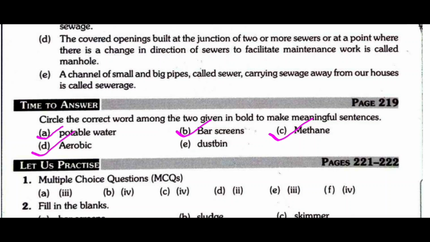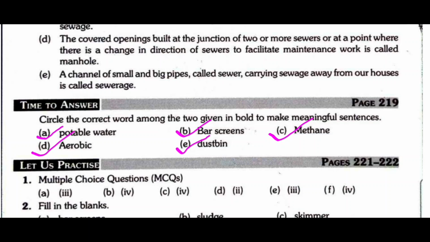So next question is E. Leftover food should be disposed in the dustbin or kitchen sink. So dustbin. Now come to your textbook question answer. First is multiple choice question answer. We'll discuss all questions with answers one by one. First is the solid matter that is produced during sewage treatment is called dash.